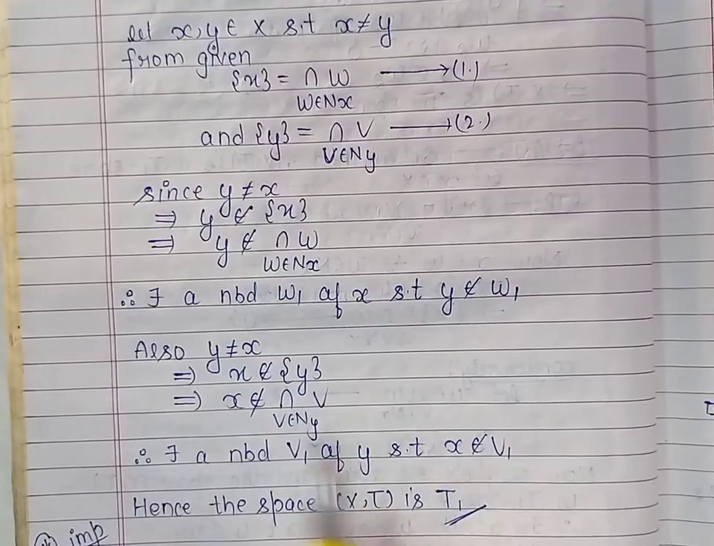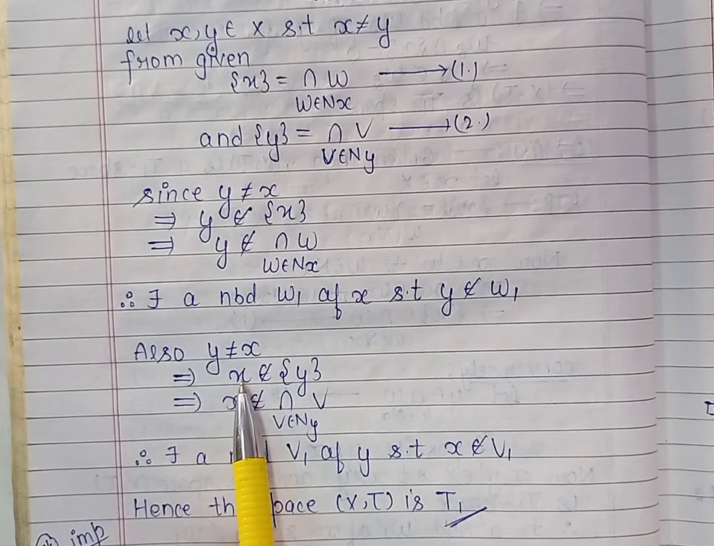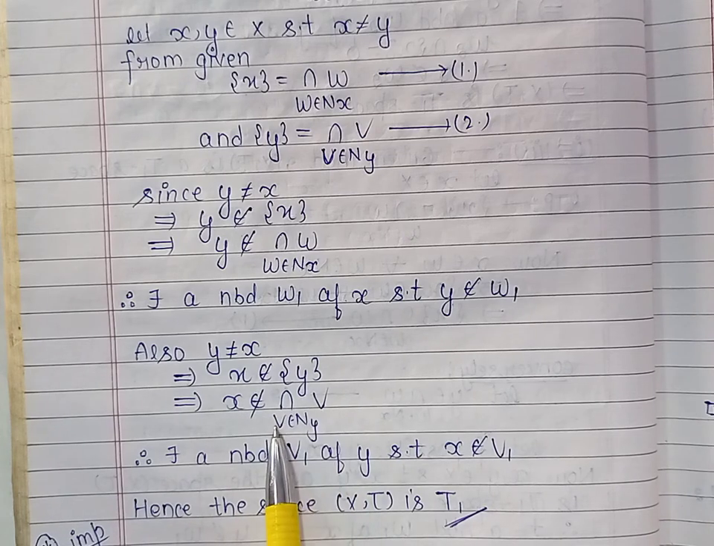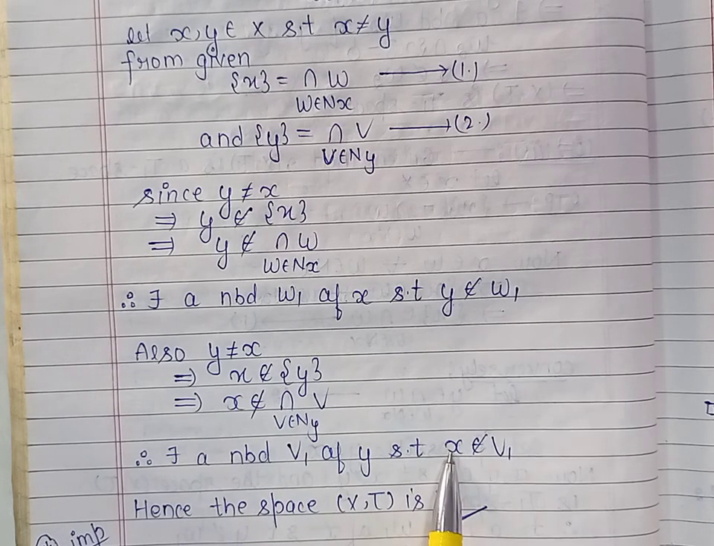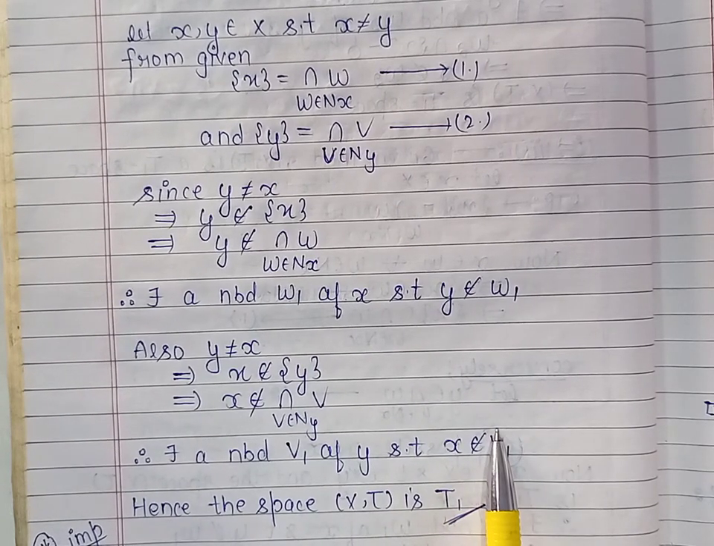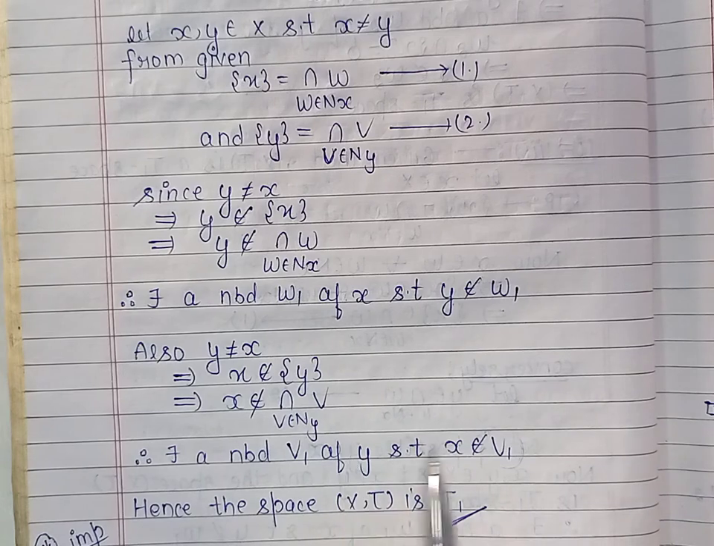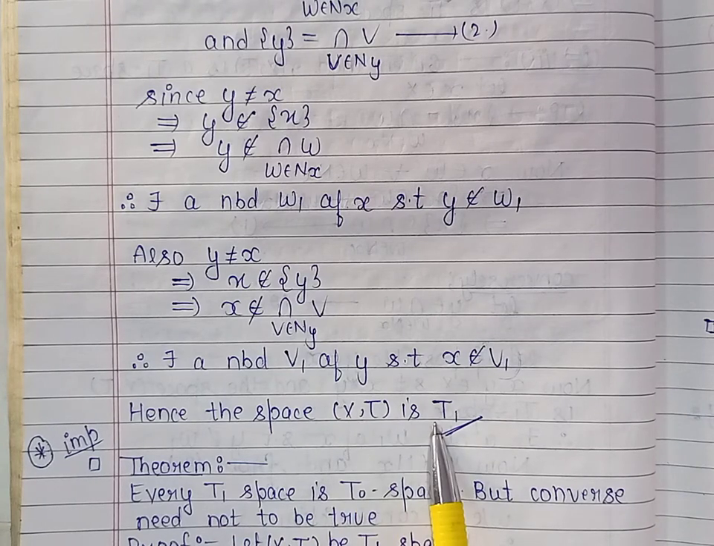And again using the same condition, because x and y are different, we can interchange the role of x and y. Now x does not belong to singleton y, so x does not belong to the intersection of V, V belongs to the neighborhood system of y. Because x does not belong to the intersection, it means there is a neighborhood of y which does not contain x, and that neighborhood we have taken as V1. So we have obtained a neighborhood of x which does not contain y and a neighborhood of y which does not contain x. So we can say that the space X is a T1 space.